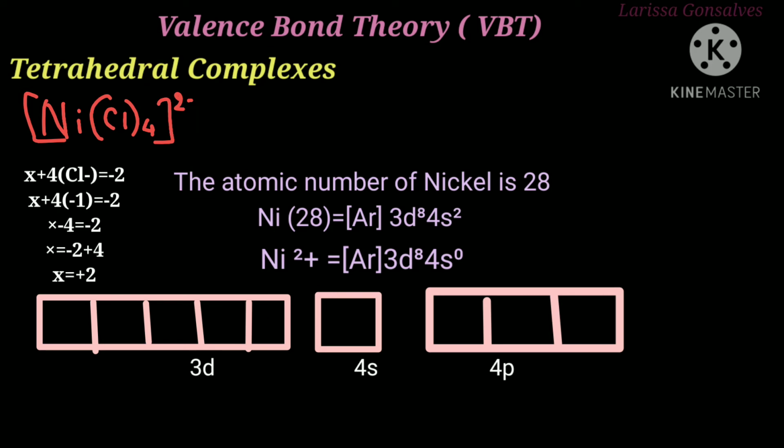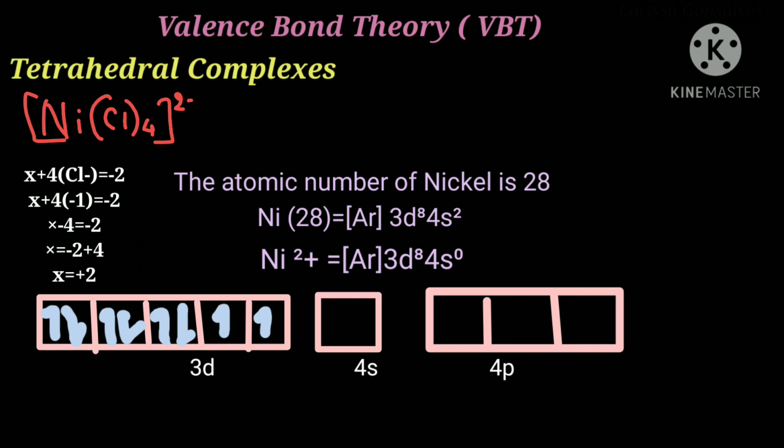Since we have 8 electrons in the 3d shell, start filling up the electrons first with the upper spin and then with the lower spin. So here we are left with two unpaired electrons. Here we have the ligand Cl, and Cl is a weak field ligand. Since it is a weak field ligand, it is not going to force the unpaired electrons to be paired. 4 ligands means each ligand is going to donate 2 electrons. So 4 into 2 is going to give us 8 electrons.